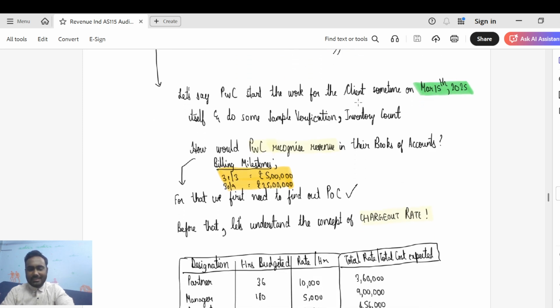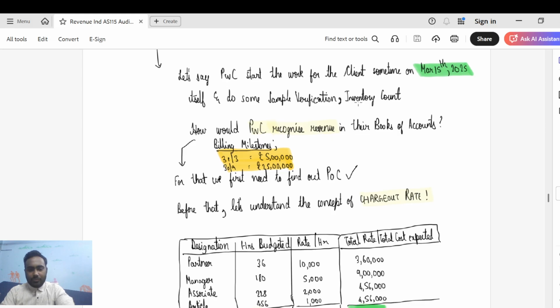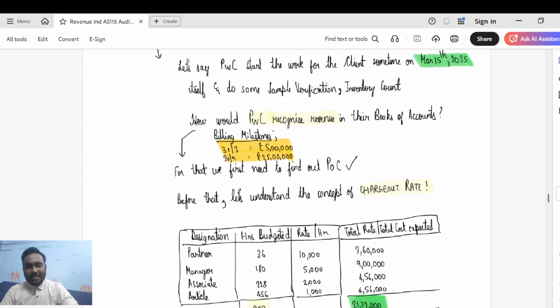Before that, let's just understand the concept of charge out rate. I hope that is clear. So basically, what is charge out rate, guys? Charge out rate basically means the rate at which every resource would be assigned.